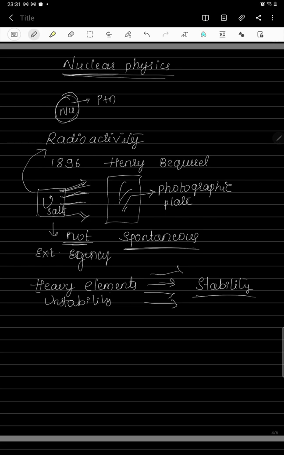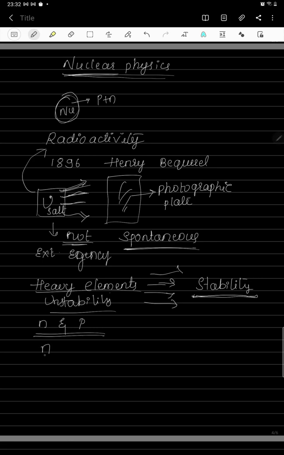Which elements do we call stable? There should be a definite ratio between the neutrons and the protons. If this neutron proton ratio is imbalanced, then we call the element unstable.